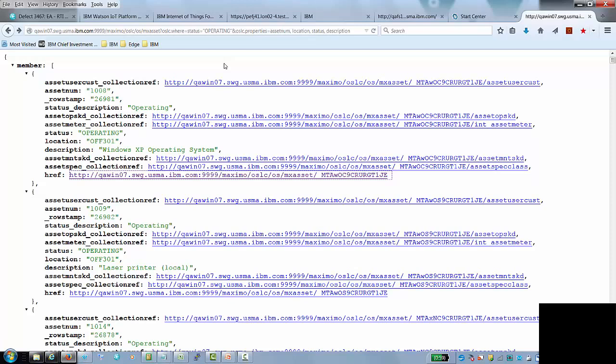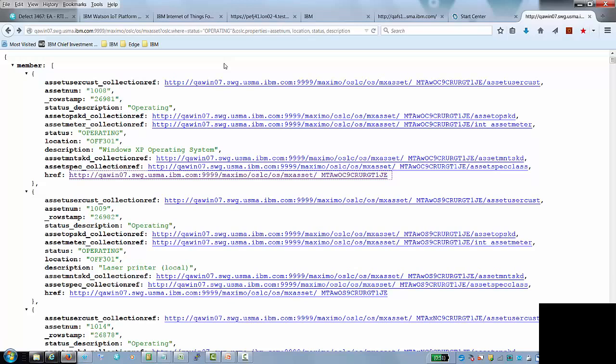Everybody's kind of new to the API, and people would forget they'd be using select on an individual asset and properties on a collection. They wouldn't get any data back, and they didn't understand why. And a lot of times what you'll see is when you use a property that is not valid, it doesn't tell you an error, it just ignores it. That's the same thing if you also mistype properties, or excuse me, I meant query parameters. So just keep that in mind. If you put in a query parameter, you mistype it, and it doesn't seem like it's working, it doesn't tell you it isn't working, it just doesn't make use of the parameter because it doesn't understand what it is.